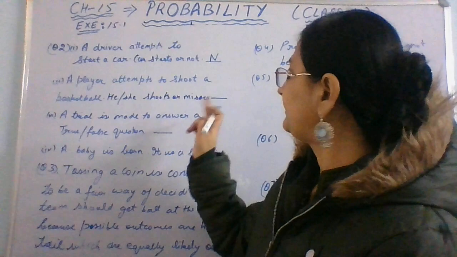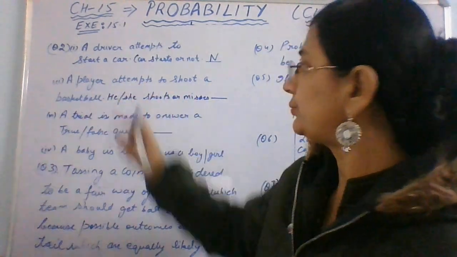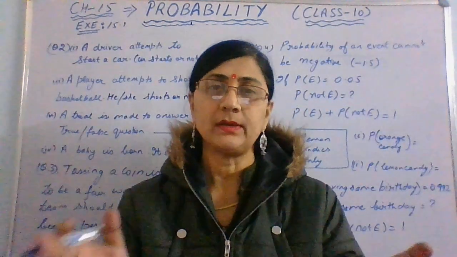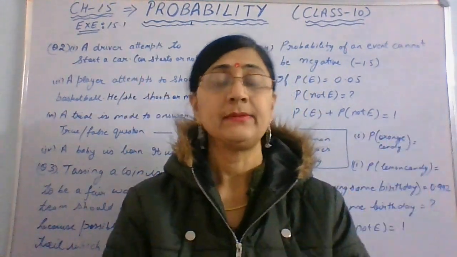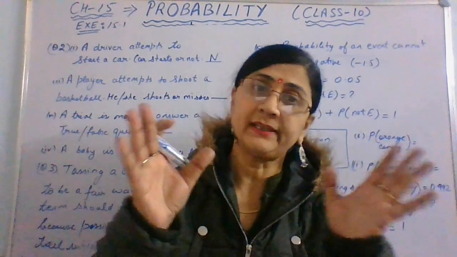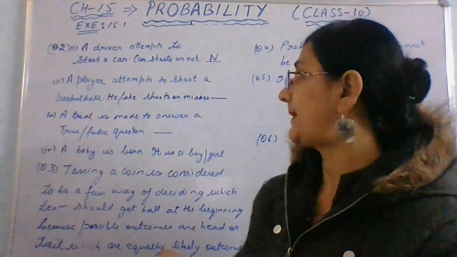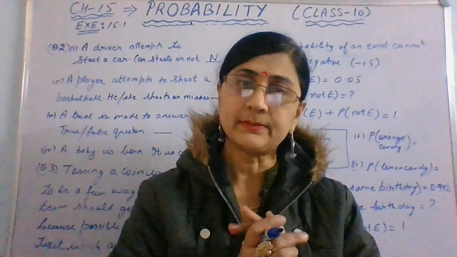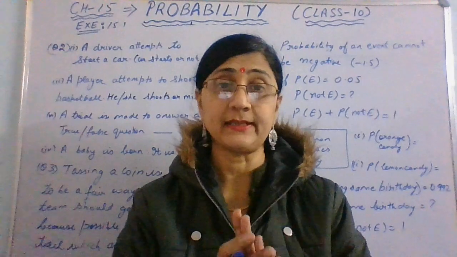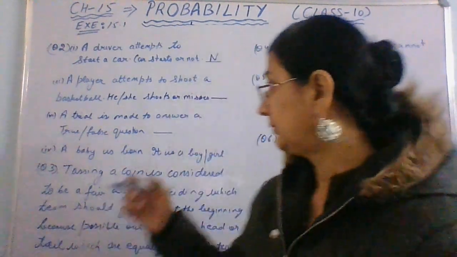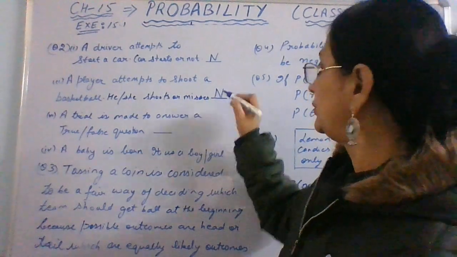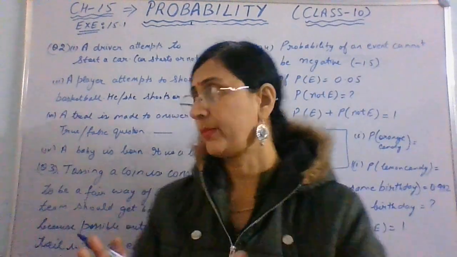A player attempts to shoot a basketball. Maybe he will shoot 10 times. He will throw the ball 10 times, right? So he will shoot all the 10 times, right? He will throw the ball inside the basket all the 10 times. So it is not equally likely. Maybe he will not be able to throw even once, right? So not equally likely possible.